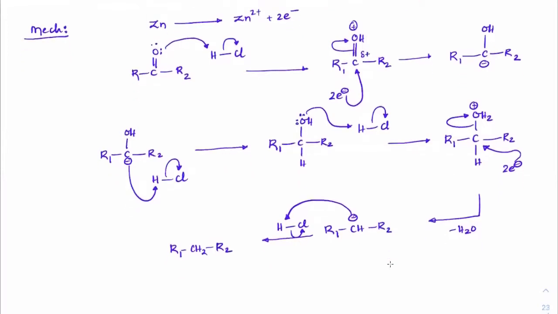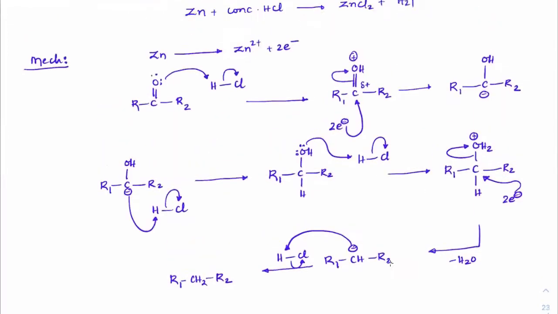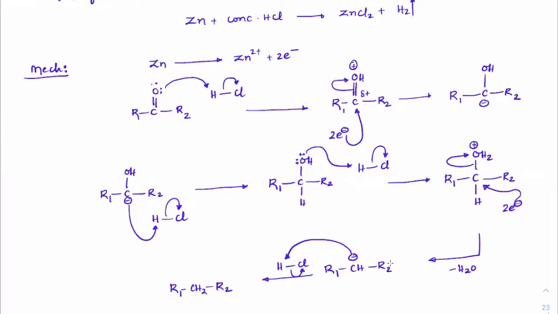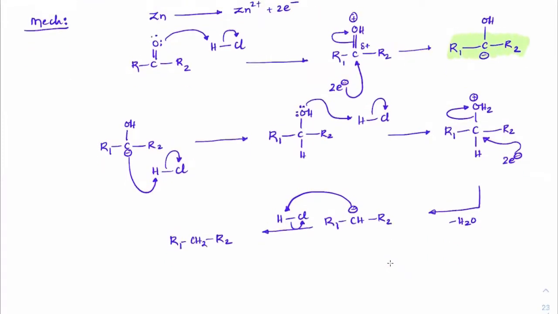Everybody understood that? The only thing you need to see: the mechanism is not something that will be asked to you directly, but it may be asked whether there is any carbanion formation. The answer is yes. As an intermediate, there is carbanion formation in the mechanism.